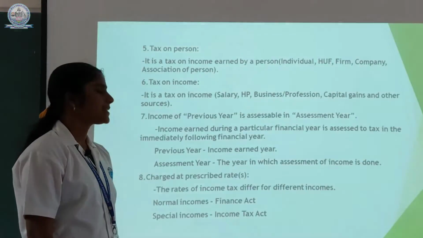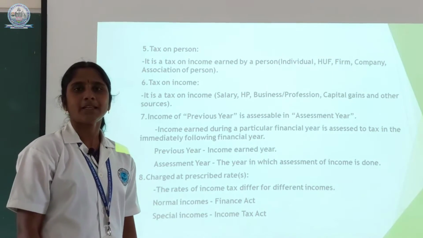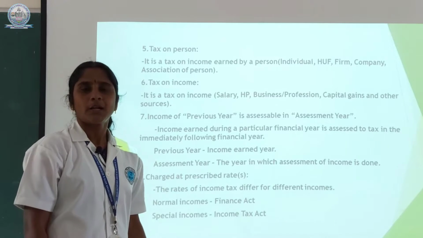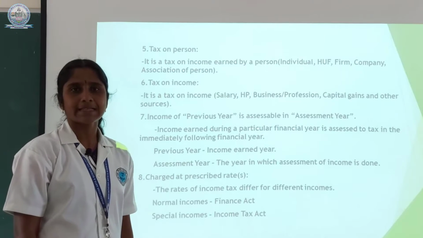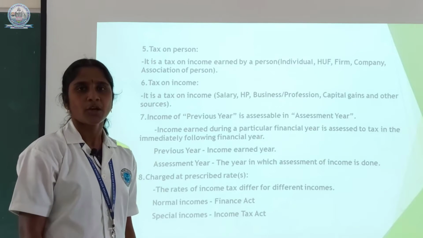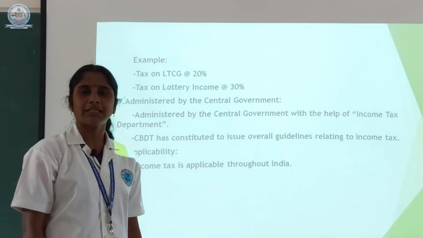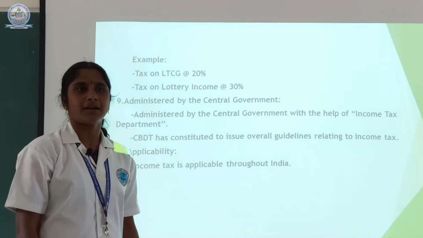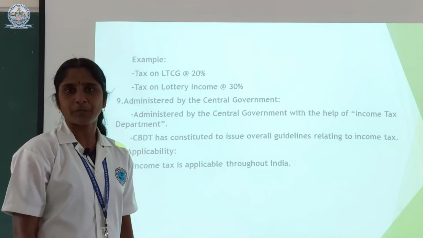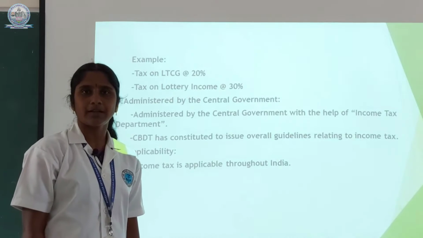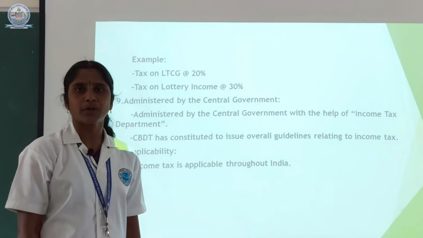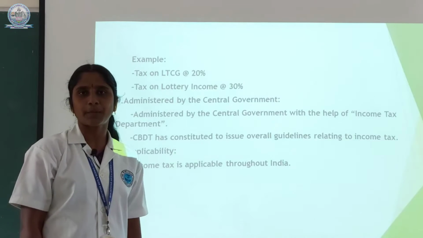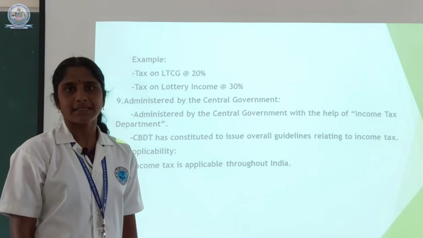Next thing is charged at prescribed rate. The rate of income tax differs for different incomes. For normal incomes, the rate of tax is fixed by the Finance Act. For casual or special types of incomes like long-term capital gain, or casual incomes, for example winnings from horse races and winnings from lottery tickets, the rate of tax is fixed by the Income Tax Act 1961.